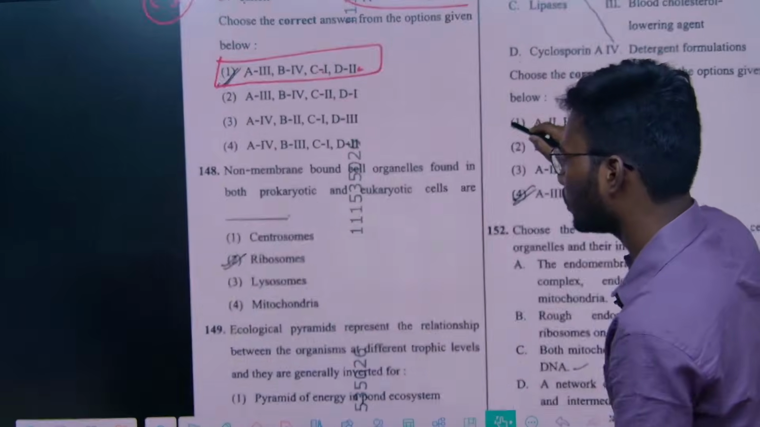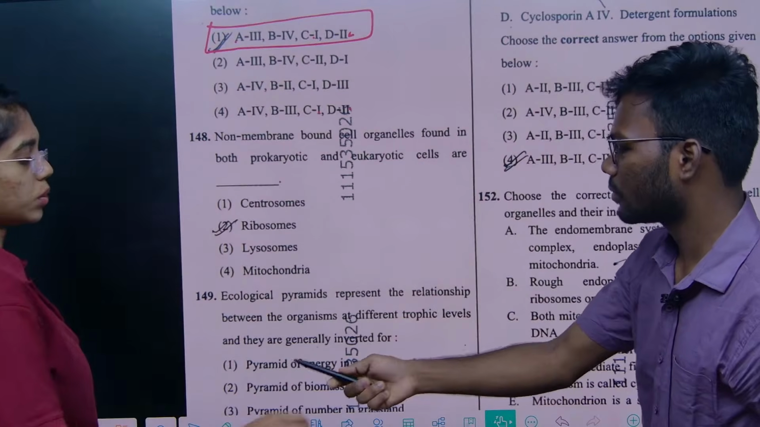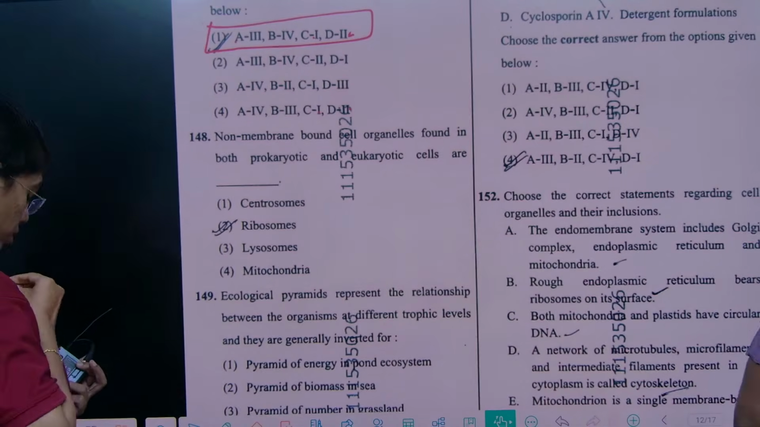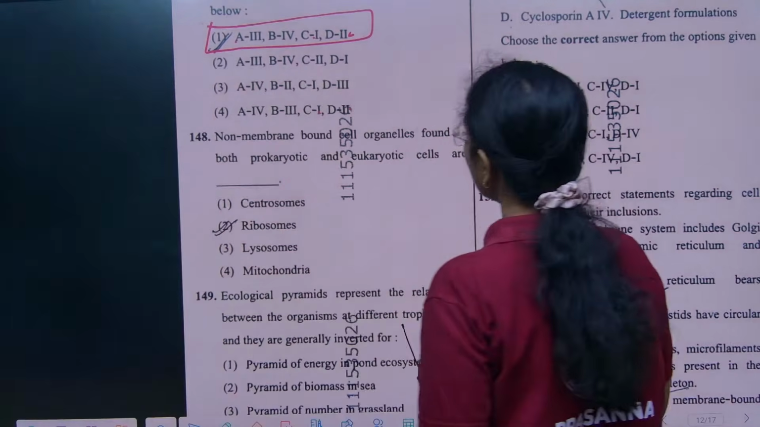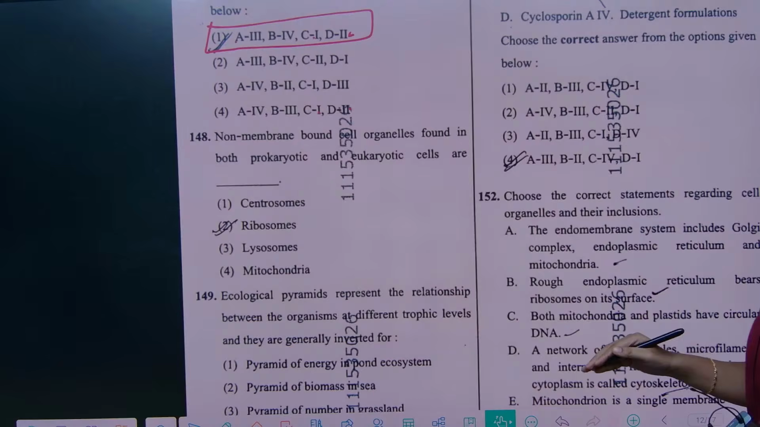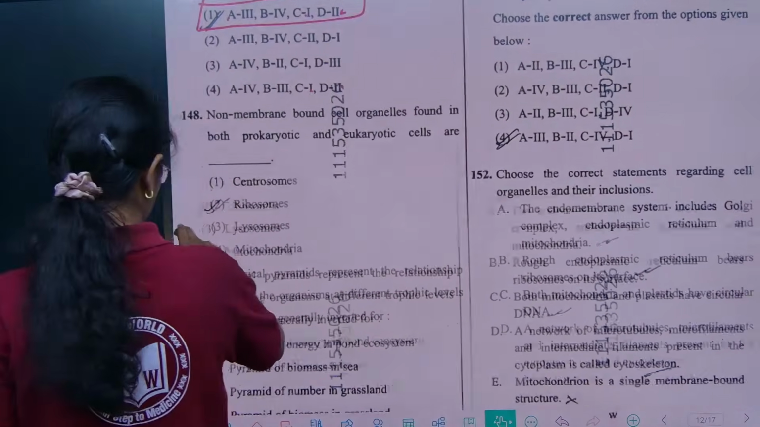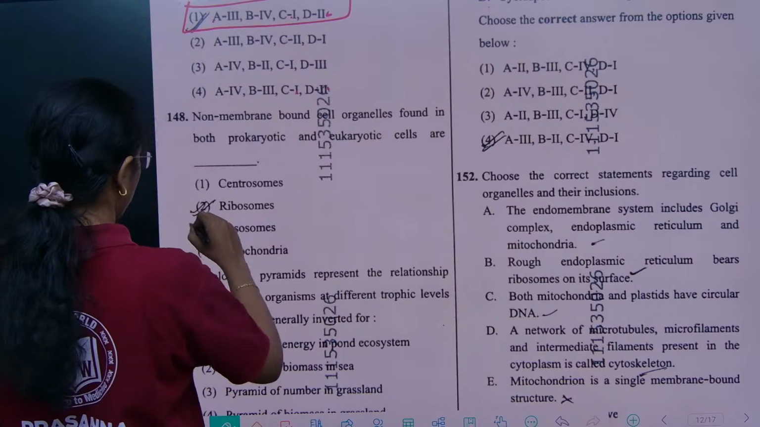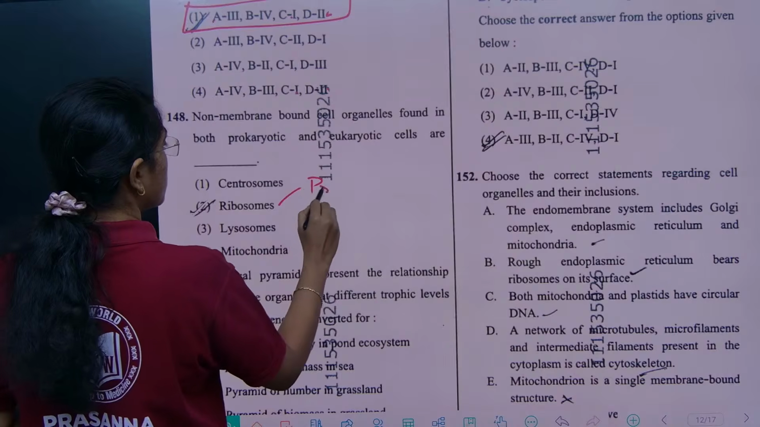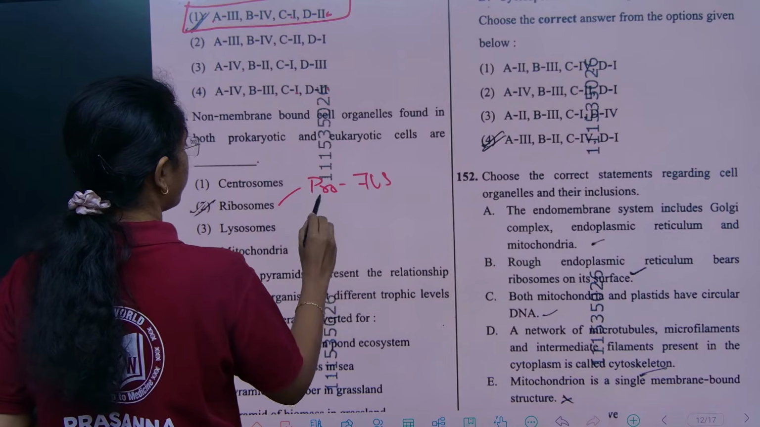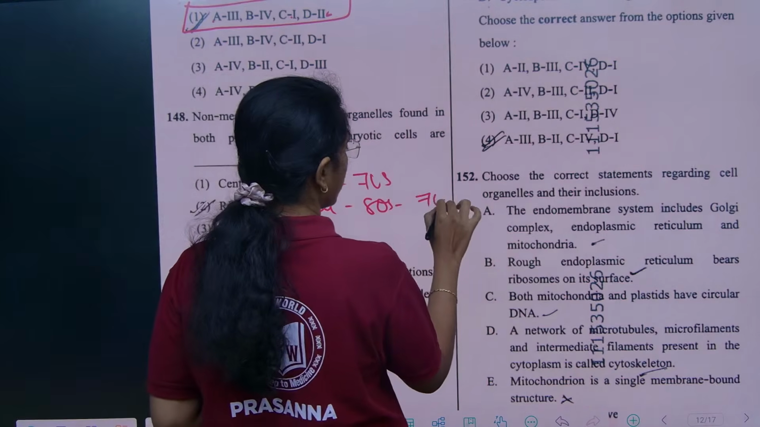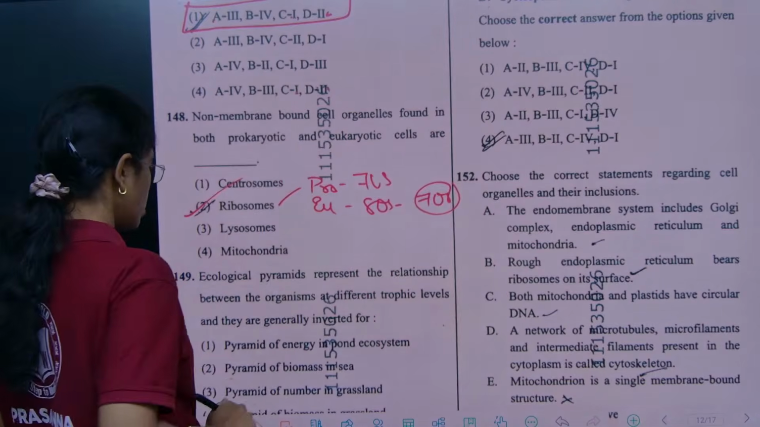Next one is from cell biology, a direct question. Non-membrane-bound cell organelles found in both prokaryotic and eukaryotic cells are ribosomes. In prokaryotes you have 70S ribosomes, and in eukaryotes 80S ribosomes in the cytoplasm, while 70S ribosomes are found in mitochondria and chloroplasts. So the right answer is option 2.